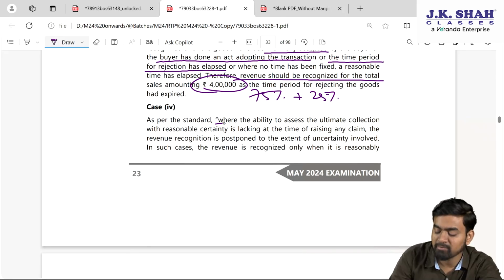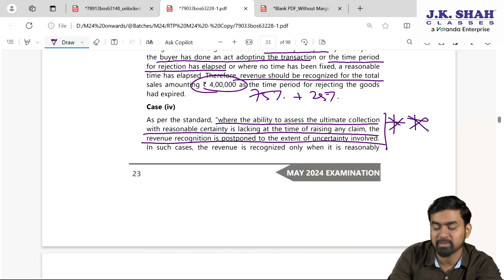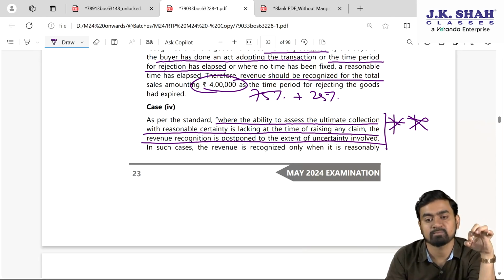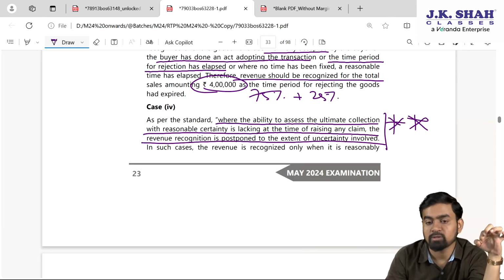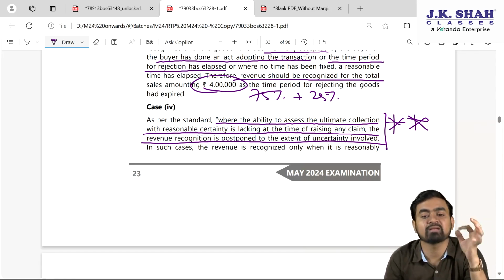Last case, as per the standard where the ability to assess ultimate collection with reasonable certainty is lacking at the time of raising claim, the revenue should be postponed to the extent of uncertainty. Very beautiful wording it is, my dear students. Everywhere you can use it: where the ability to assess ultimate collection with reasonable certainty is lacking, revenue recognition should be postponed till the surety.